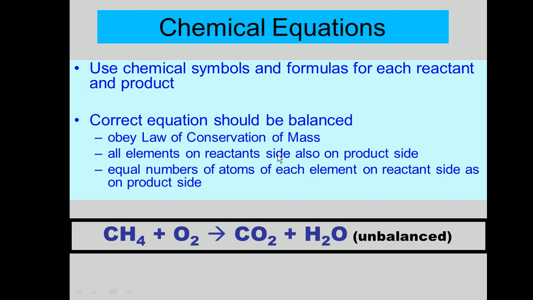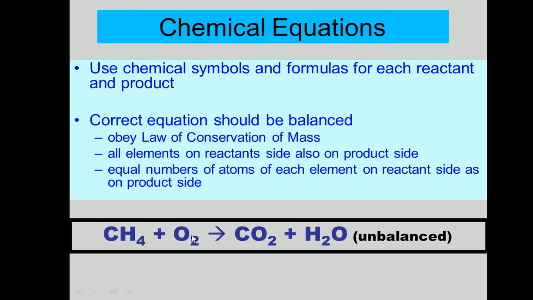All elements on the reactant side should also be on the product side. So if we have 1 carbon on this side, we should have 1 carbon on this side, so that's fine. We have 4 hydrogens on this side, but only 2 hydrogens on this side.